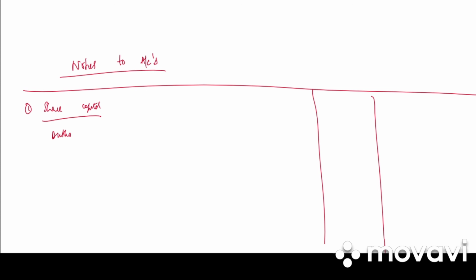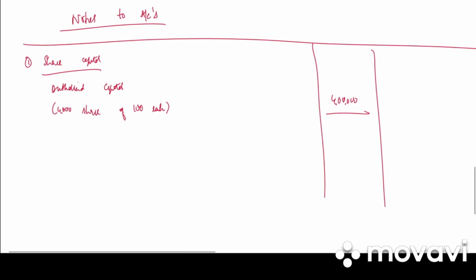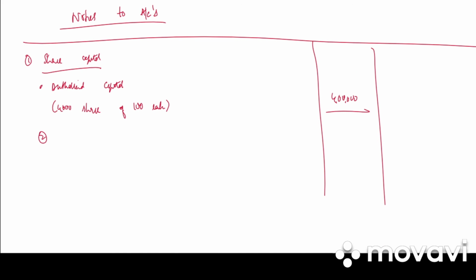Under that, authorized capital in bracket 4,000 shares of 100 each, 4 lakh. Next we have issued, that is 2,000 shares of 100 each, 2 lakh.